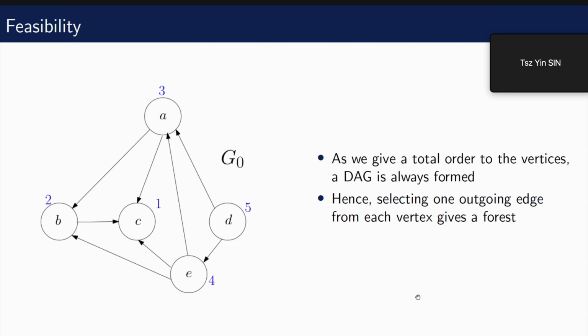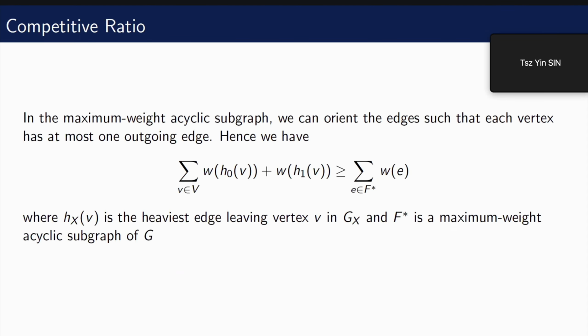Next, we also want to show the competitive ratio, that it always gives at least 1 over 2e of the offline optimal in expected sets. First, we can orient the edges in the offline optimal from the leaves to the parents, and so on. Then we have an orientation for each edge, which is either the one in G0 or G1. Then for each vertex, we either have that edge in G0 or in G1, that is the 2 graphs formed by orienting the edges from high to low number or from low to high number. And the heaviest edge for each vertex is certainly heavier than that.